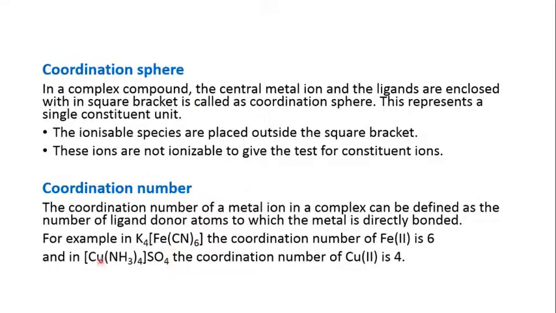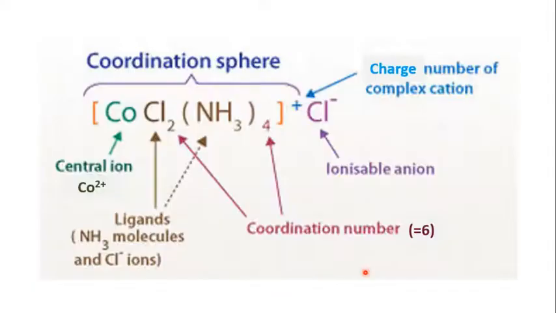For example, if you consider [Cu(NH3)4]SO4, the coordination number of copper is 4. This is because 4 ammonia molecules are directly bonded to the central metal ion, which is copper in this case. So the oxidation states are represented in Roman numerals as you can see on the screen, and how to calculate the oxidation states will follow.